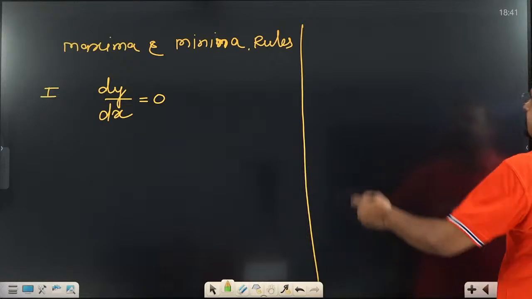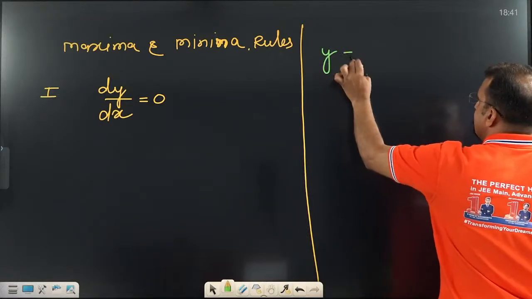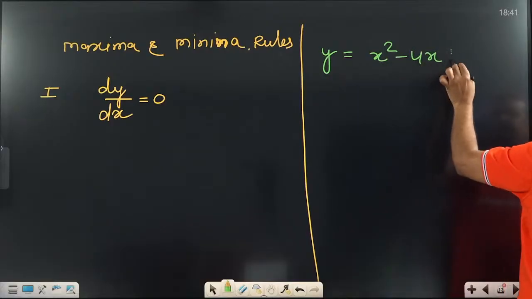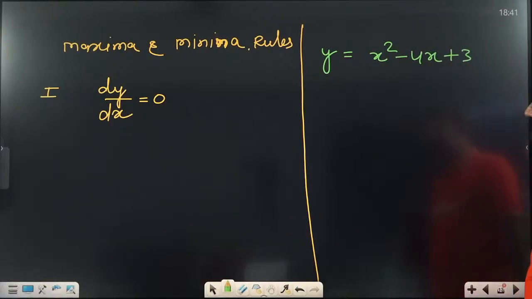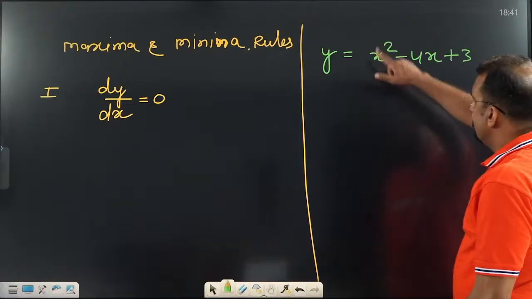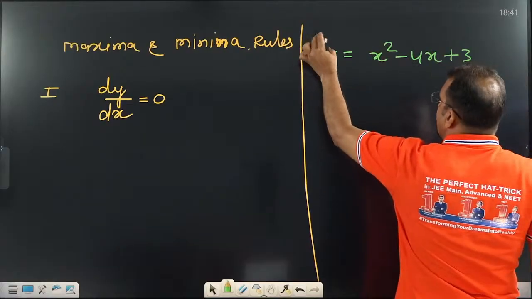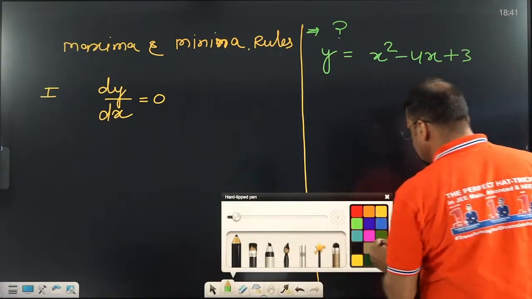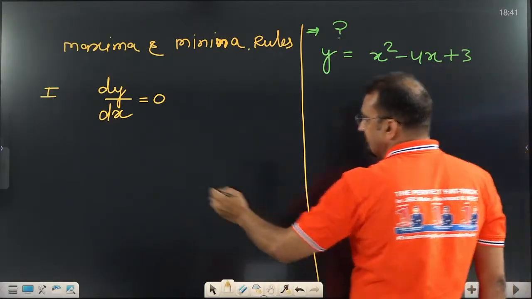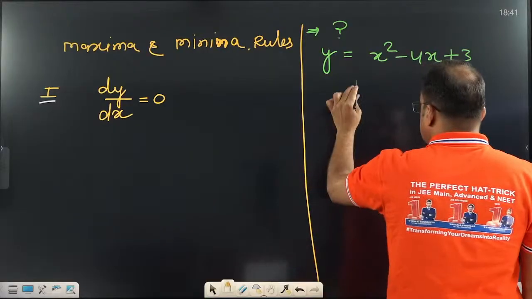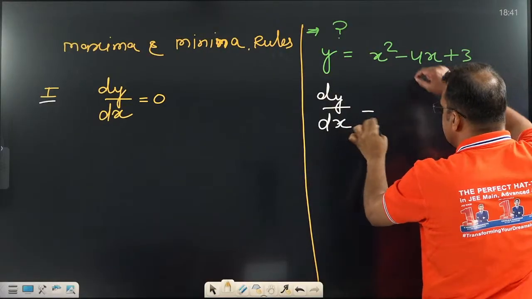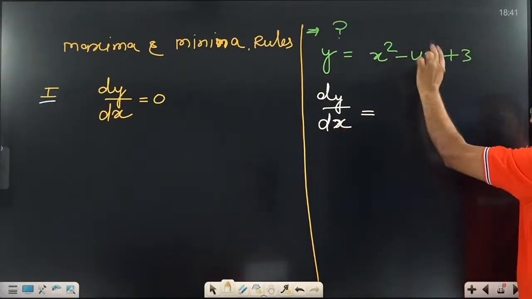Let us take one example: y equal to x square minus 4x plus 3. This equation is given. Someone asks you to find its maxima and minima. What do we have to do? What is the first process, dear student? The first rule is to find dy by dx. What is dy by dx for this function?